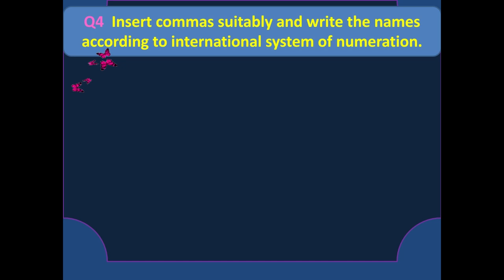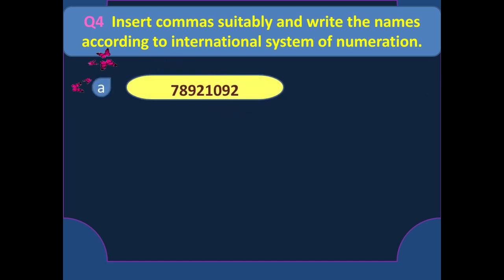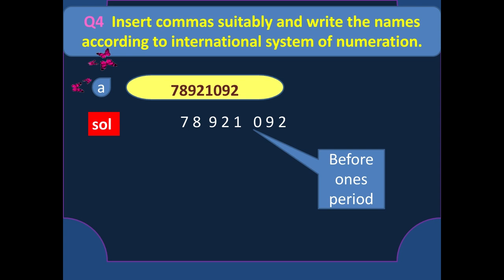Now we'll move on to question number 4. This question number 4 is also the same as the previous, but in this we need to write the numbers according to the international system. Now see, here we have a number. Now we are going to insert the comma, but according to the international system. So see, here it is ones, tens, and hundred. So before the ones period, we are going to place a comma.